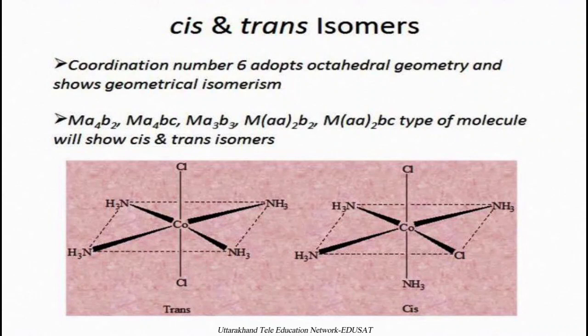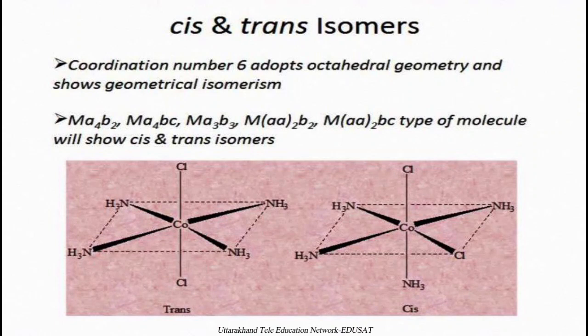These types of molecules will show cis and trans isomers, in which there is a central metal atom. In this case it is cobalt, and the 4 A type molecules are ammonia, NH3, NH3, NH3 and NH3. These 4 NH3s are on the planar side, whereas the 2 chloride ions remain in opposite directions.